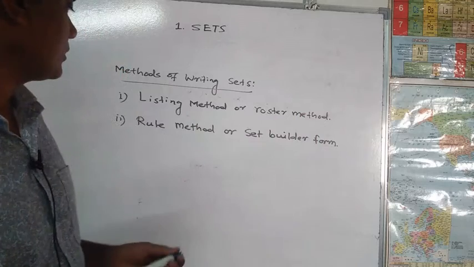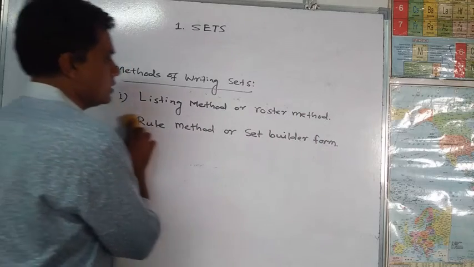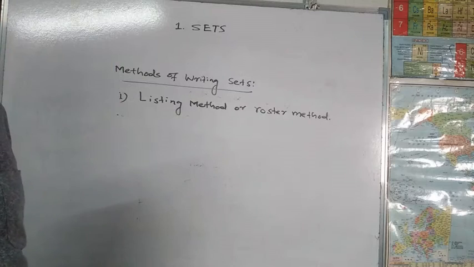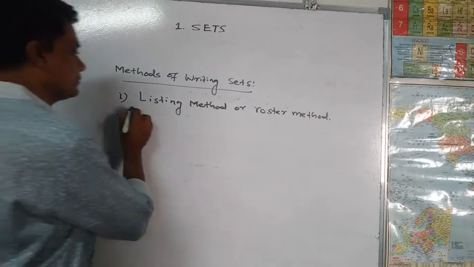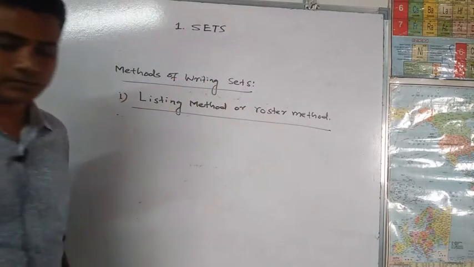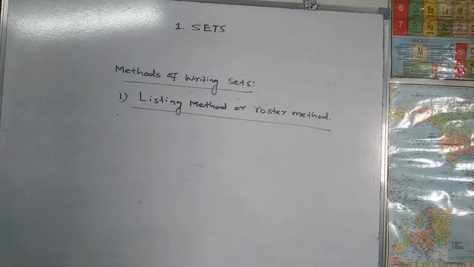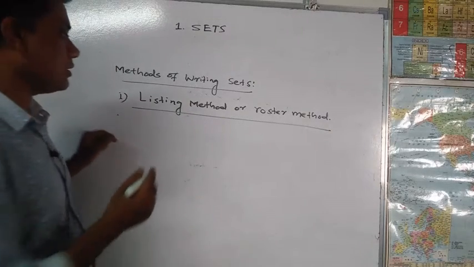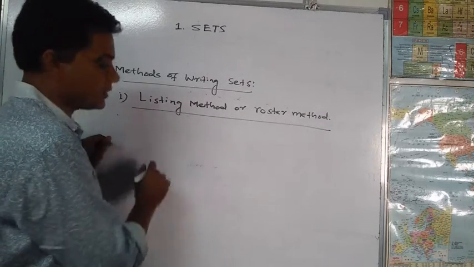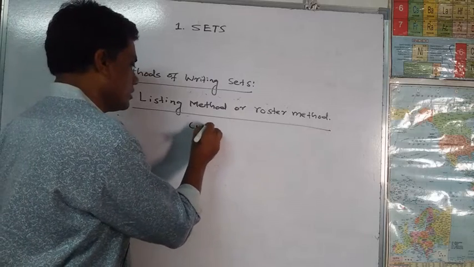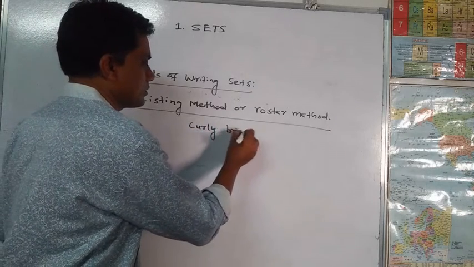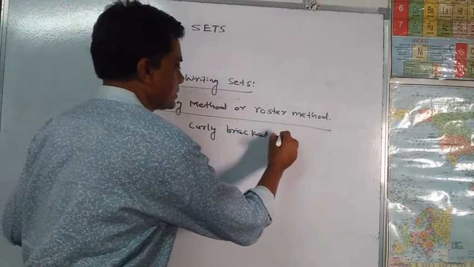Now we see the listing method. In the listing method, we write all the elements of a set in curly brackets.